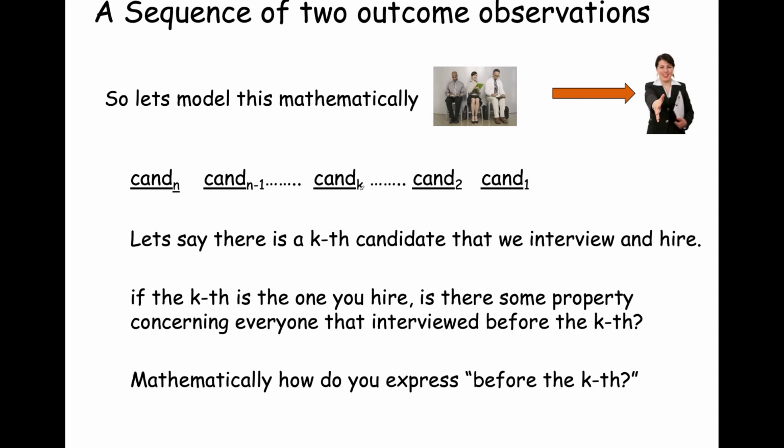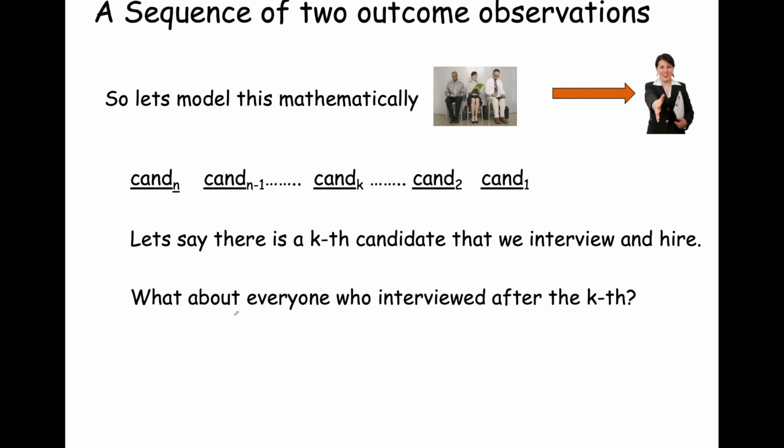How do you express this idea of before the K? Because we need to know how we describe all those candidates before the K, as well as all those candidates after the K. So before the K, if we count them, we have a first candidate, second candidate, third candidate, and so forth, up to and including candidate number k minus 1. So that would be the k minus 1th candidate. So mathematically, we express before the K as being k minus 1th.